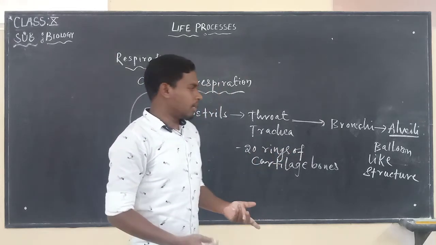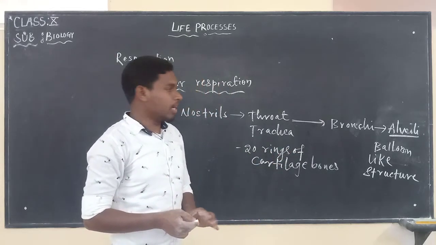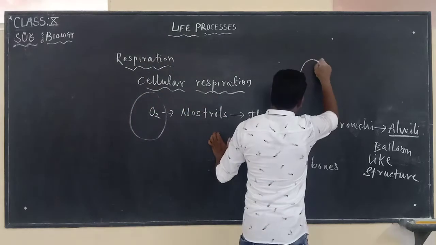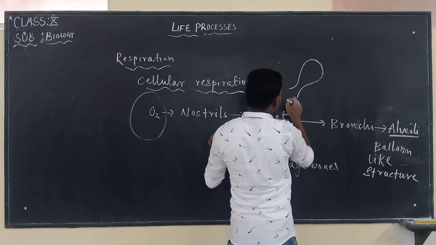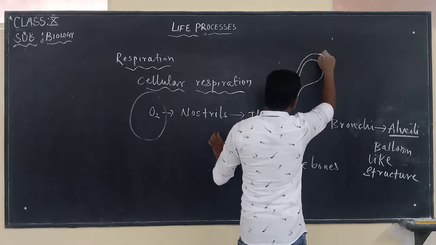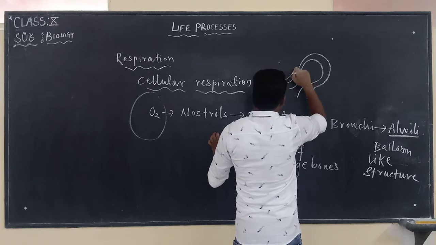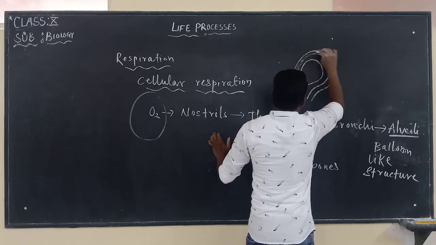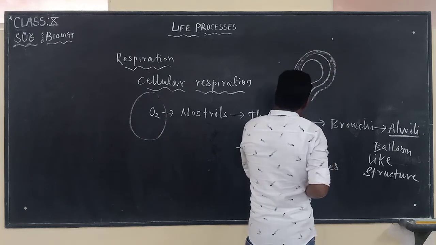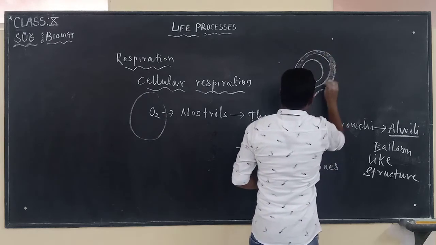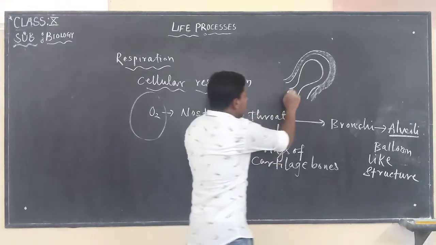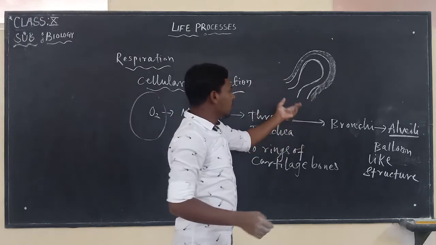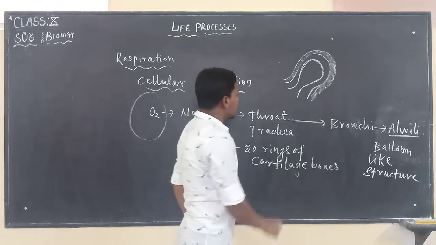On their walls, they have many blood capillaries. So for example, this is the alveoli, a balloon-like structure, and this is the blood capillaries. On the walls of the alveoli there are many blood capillaries.